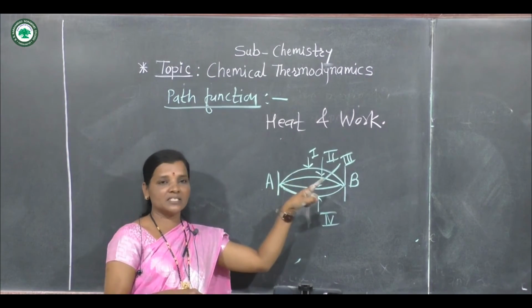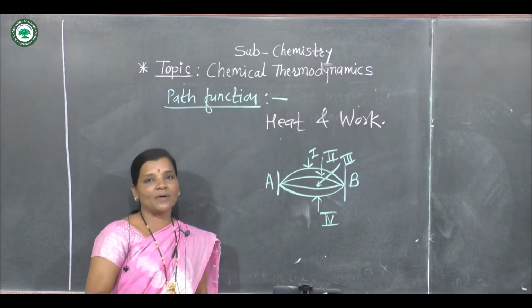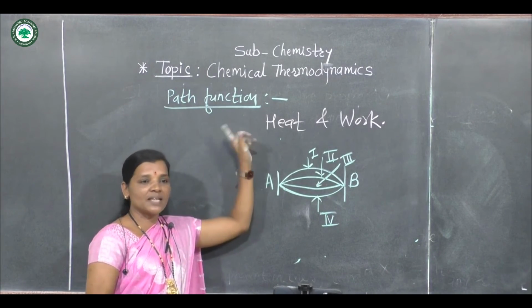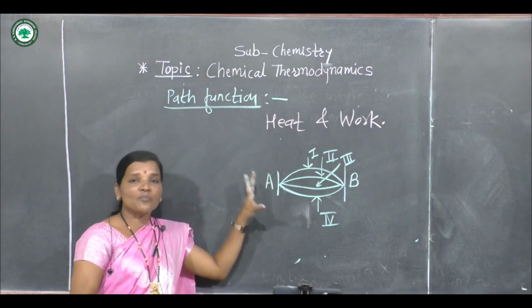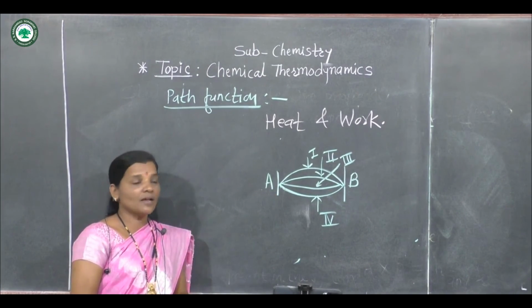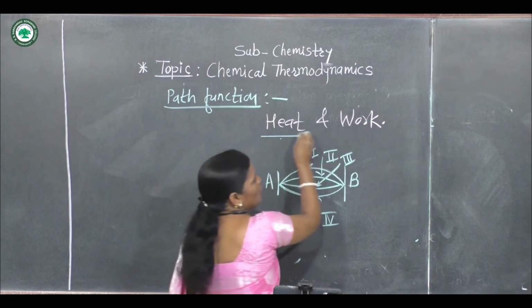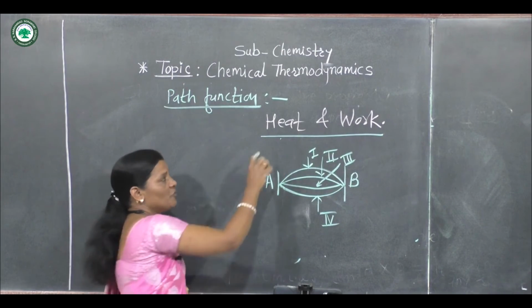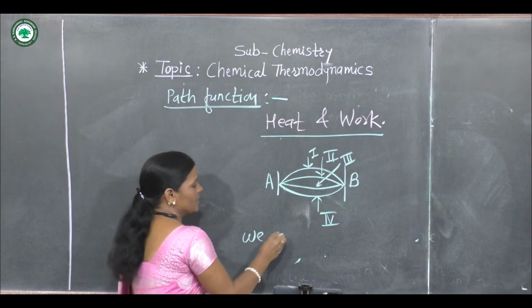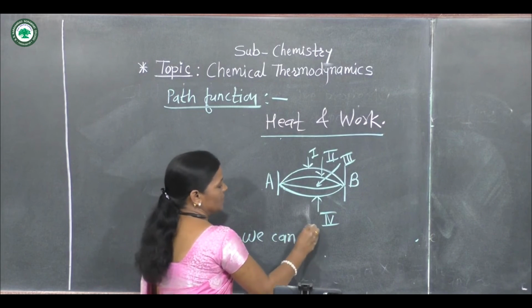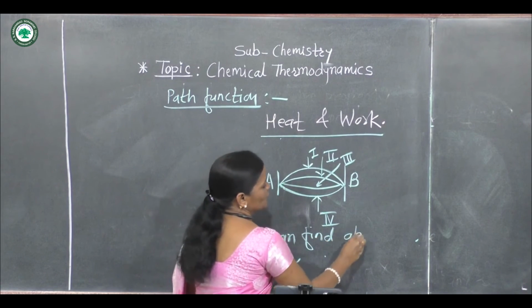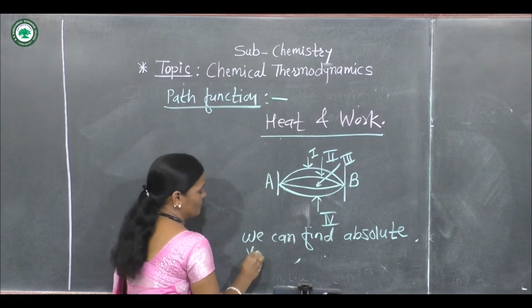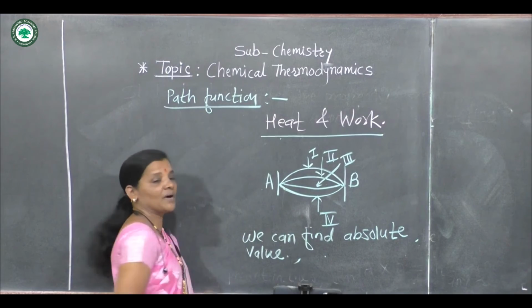If heat and work are given, then they are path functions. And as path functions depend upon the path followed by the system, for heat and work, because both are path functions, we can find absolute value.